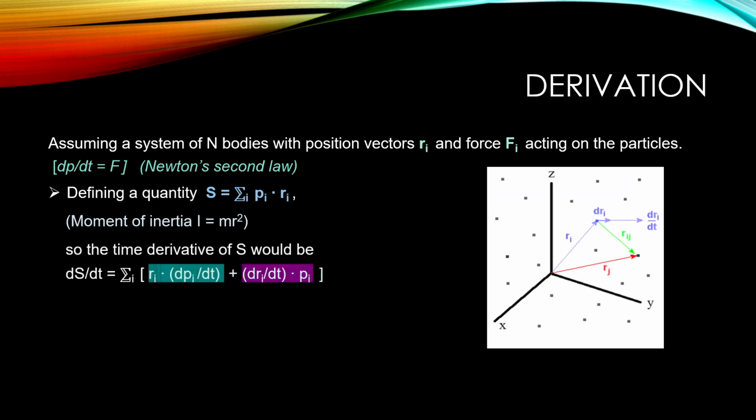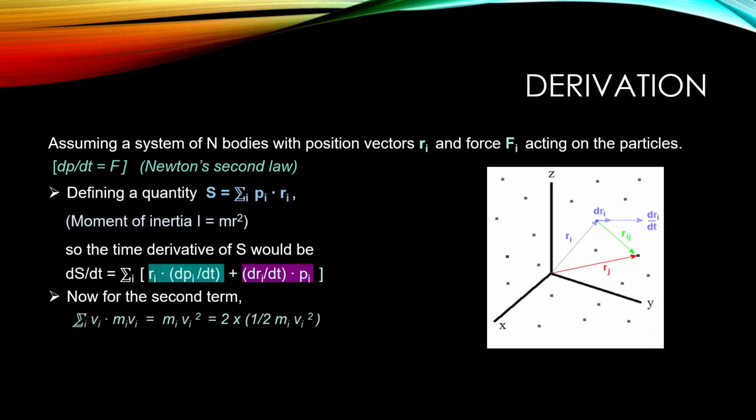Okay, so now we are going to take the time derivative of the quantity S that we have just defined here. That would be dS by dt equal to, this is a simple derivative, p_i dot into r_i plus r_i dot into p_i.